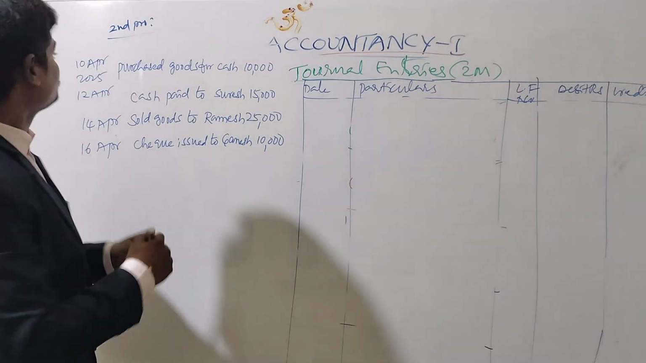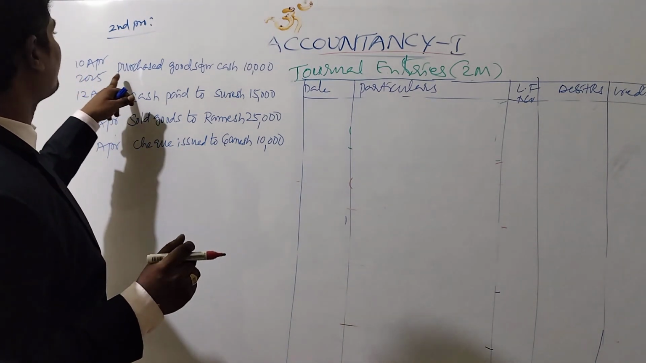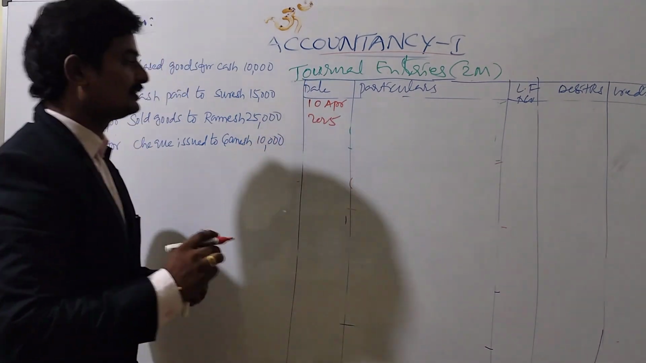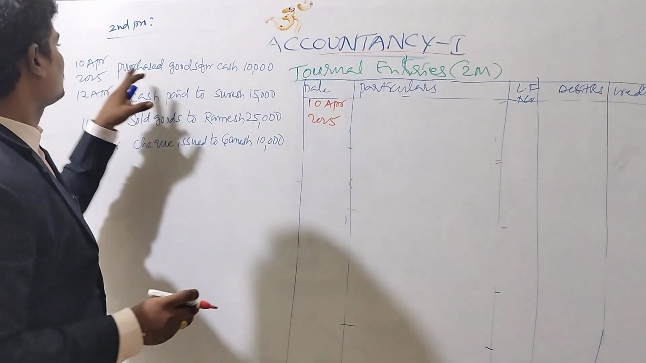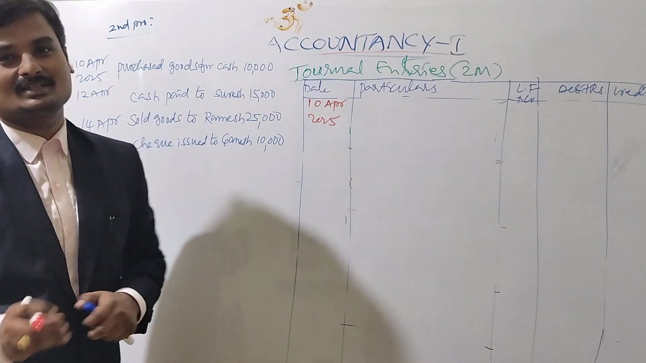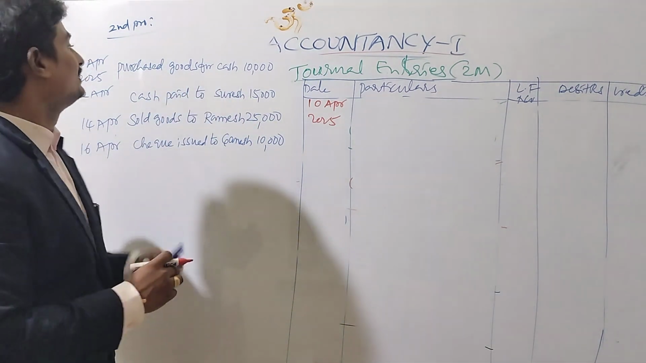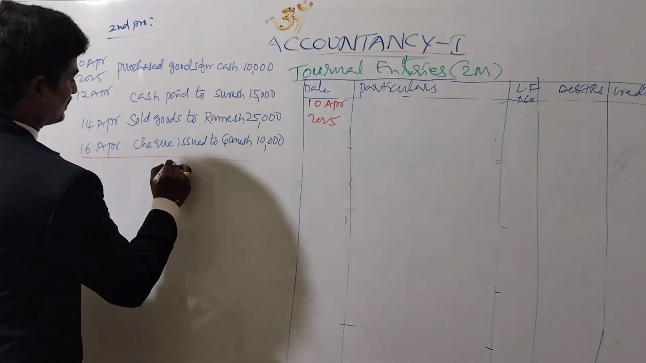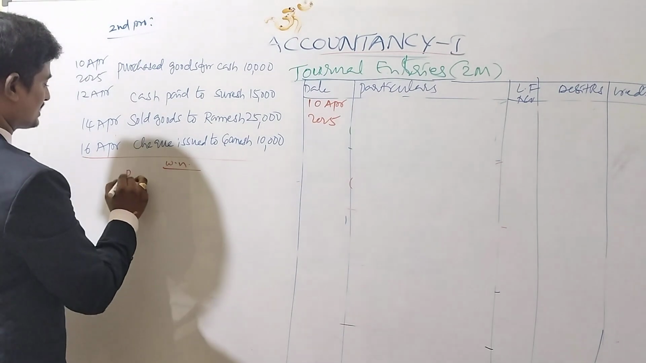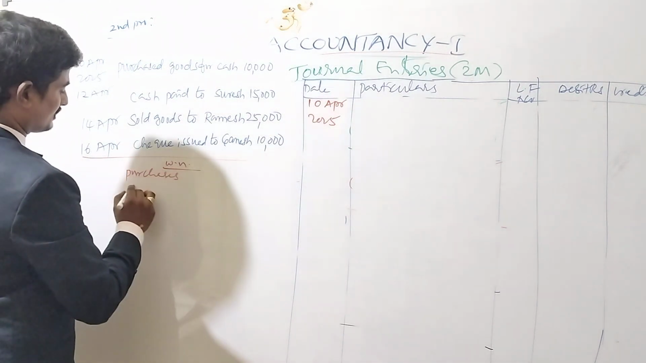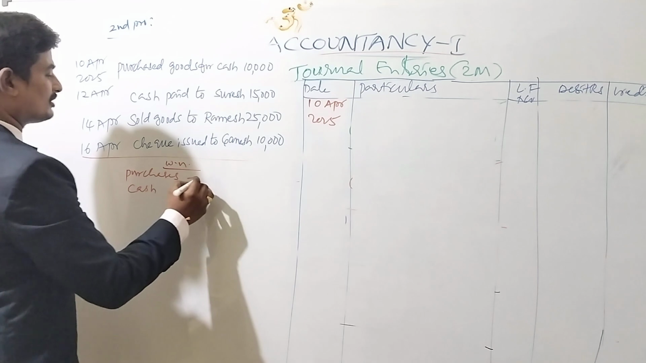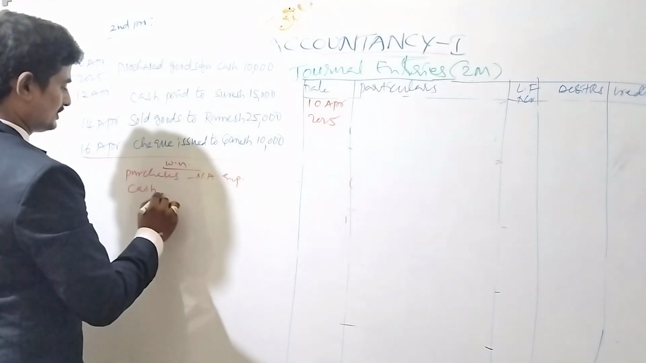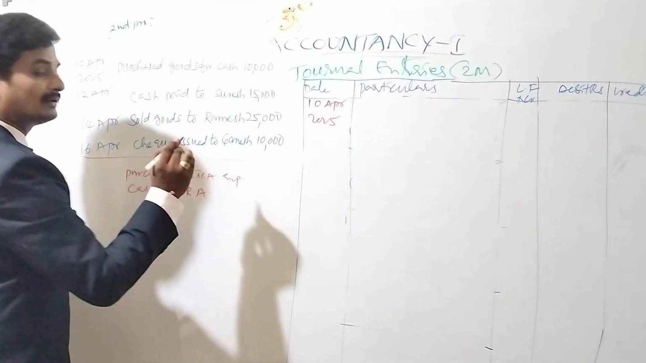The first transaction, 10th April 2025. Here I am writing 10th April 2025. And next, what are the aspects of this transaction? Purchased goods for cash itself. Here no person is there. Here there is purchases, and one more, cash. Working notes: purchases and cash. Purchase is always a nominal account and expense, and cash is a real account.